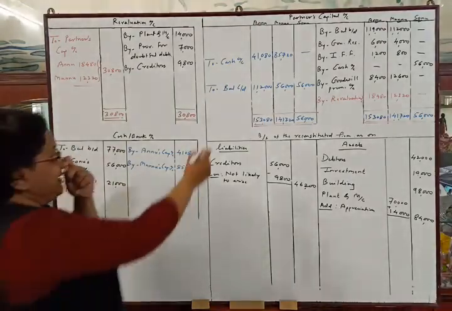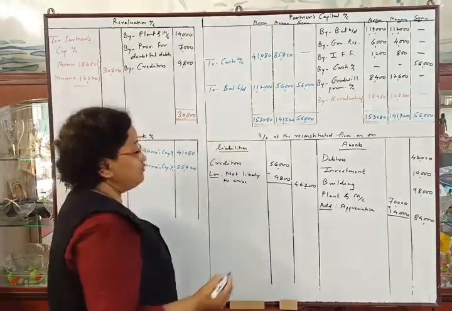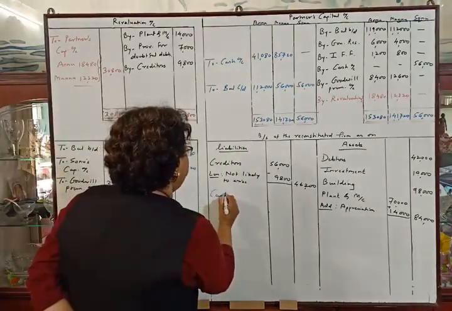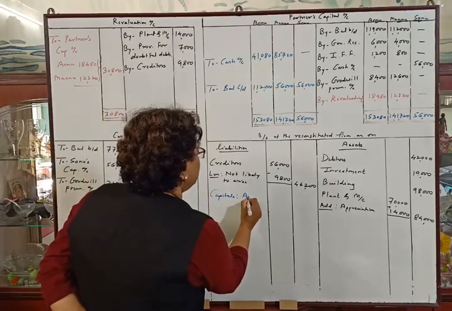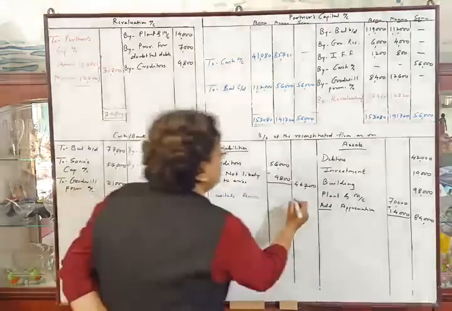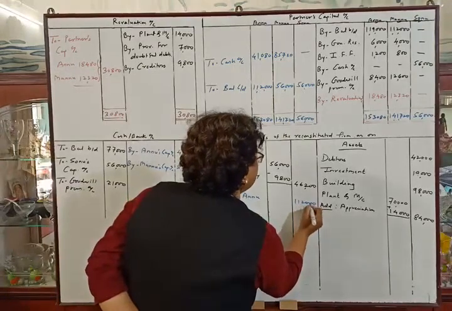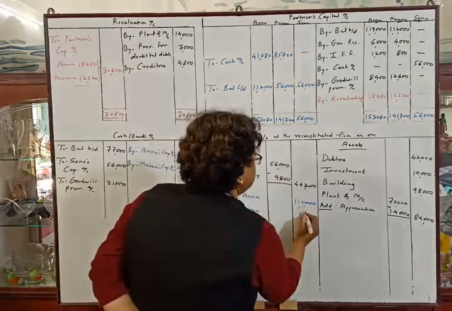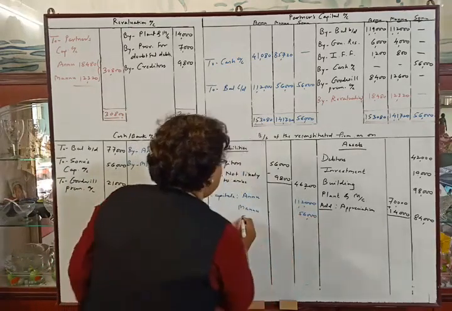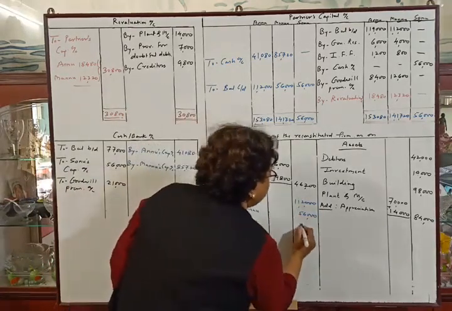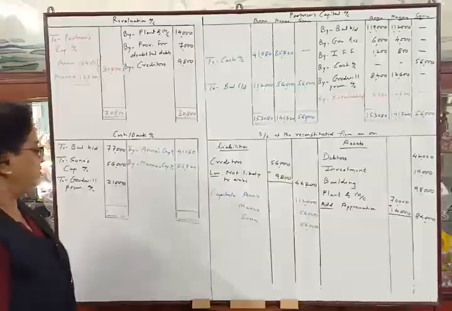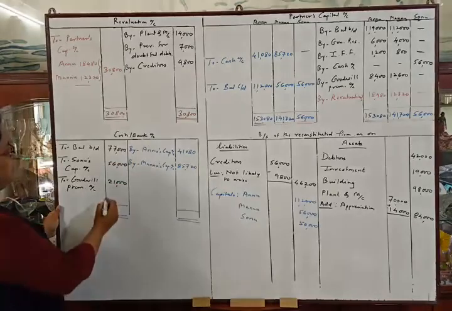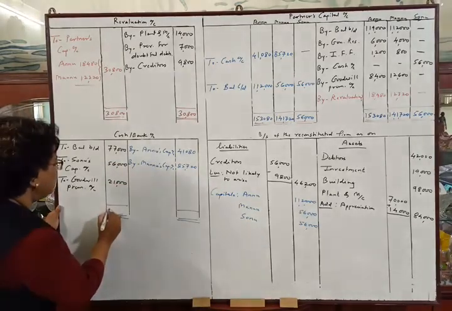Now we will write down these balances which will be future capital of three partners in the balance sheet. So capitals: Annu 1,12,000, Mannu 56,000 and Sonu 56,000. Total of debit side of cash bank account is 1,54,000.